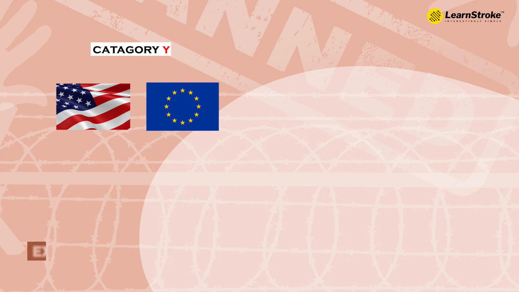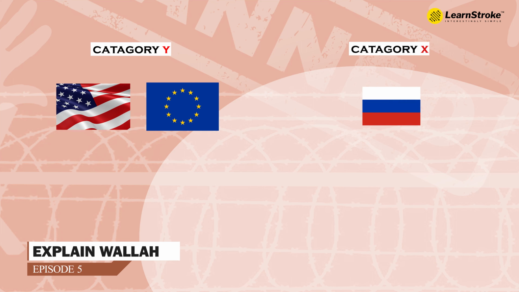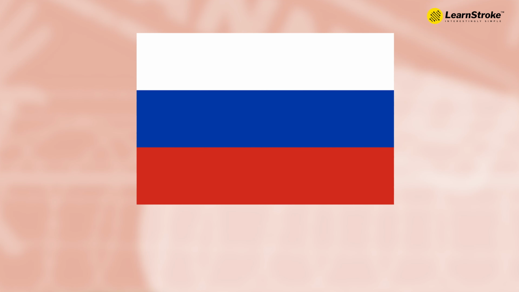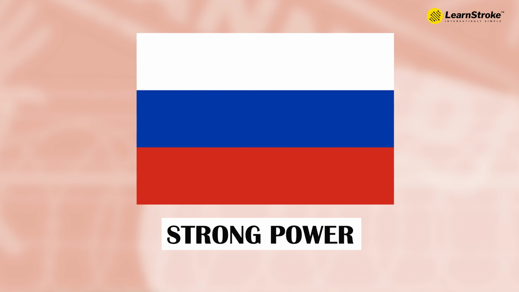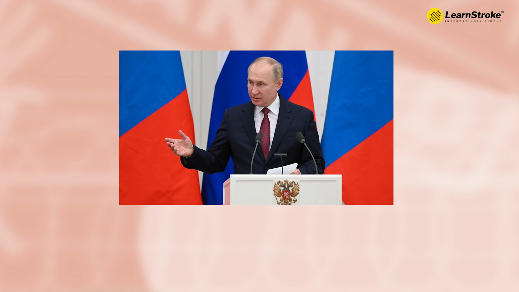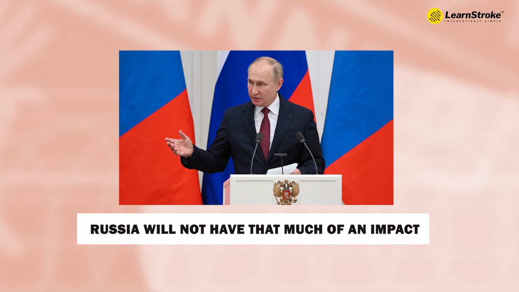In this case, the group of countries like the US and European Union are in the Y category, and X is Russia. Russia is not a small power. Russia is again a very strong power. So on the impact on Russia, according to various reports, even Vladimir Putin has said that Russia will not have that much of an impact when you put sanctions on it.